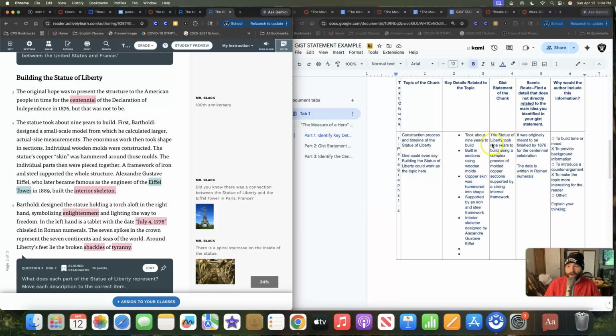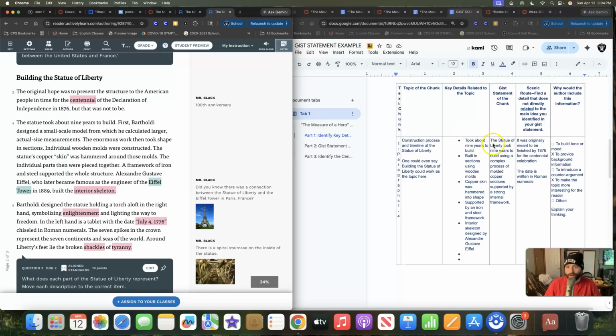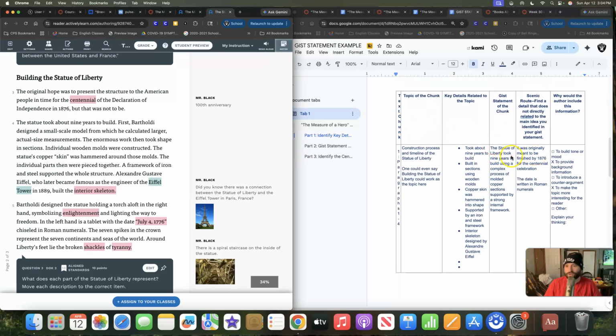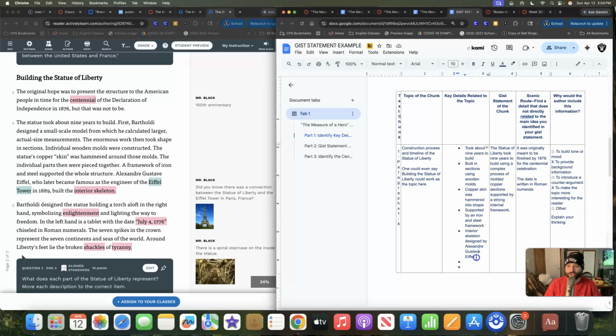Now, finally, our gist statement, okay? I like to start off with whatever the subject is. So here our subject is the Statue of Liberty. So: the Statue of Liberty took 9 years to build using a complex process of molded copper sections supported by a strong internal framework. Notice what I did here is I just took the important parts of my key details and I put them over here into my gist statement. All right, notice that my gist statement is not very long.